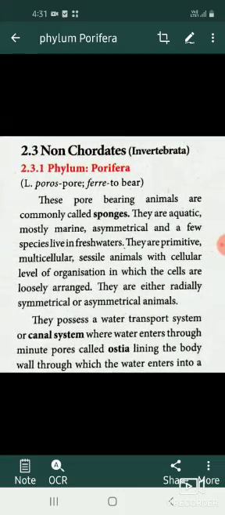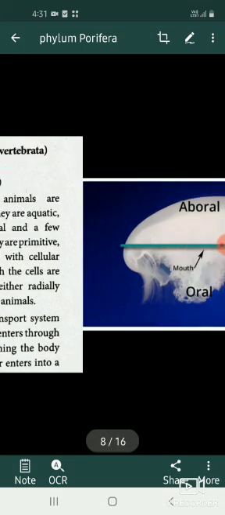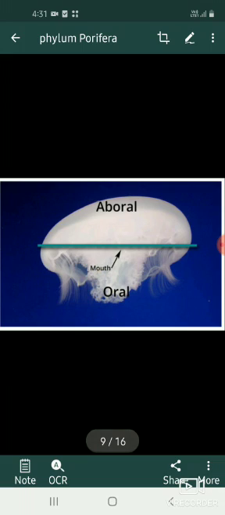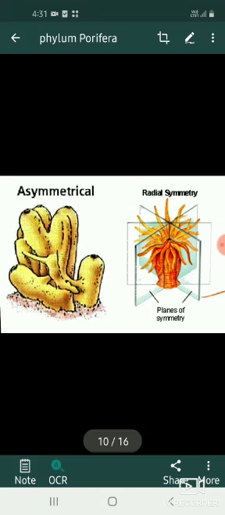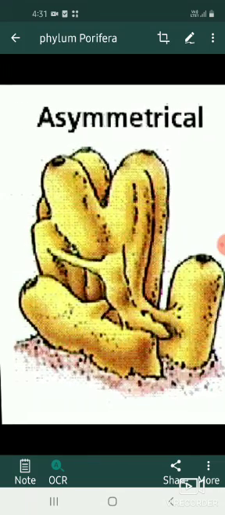They are radially symmetrical or asymmetrical animals. In case of round shape, these organisms can be divided into two halves. One is the oral side and the other one is the aboral side. In some cases, it can also be asymmetrical as we cannot divide them into equal halves. So here, in this picture, you can see a round organism. It is divided into two sides, that is oral and aboral side, as I said already. Cycle wheels is another example of radially symmetrical. In this picture, you can see an asymmetrical organism. We cannot cut this organism into equal halves as it is disfigured.